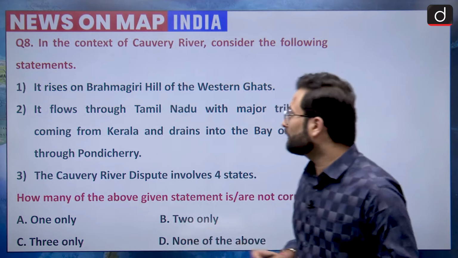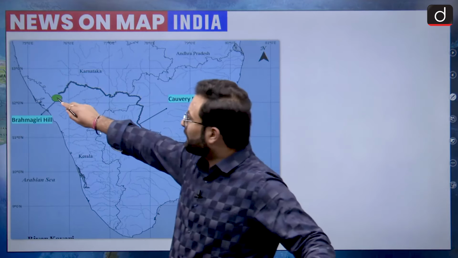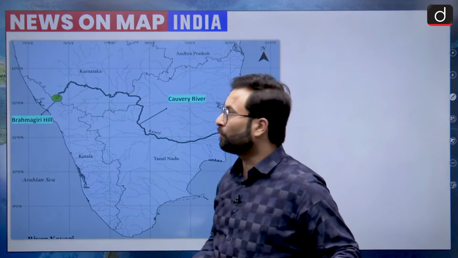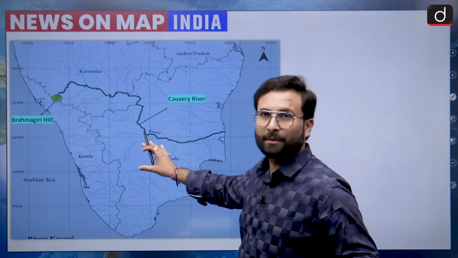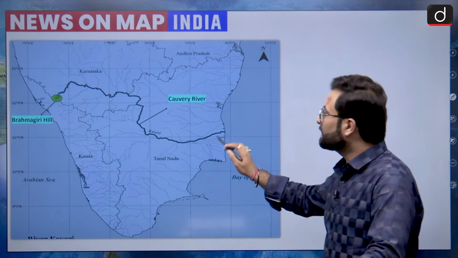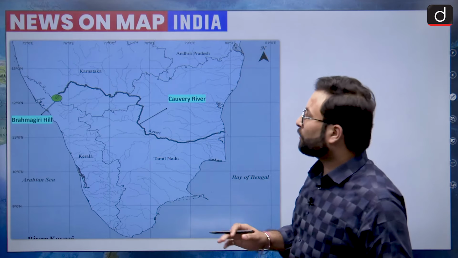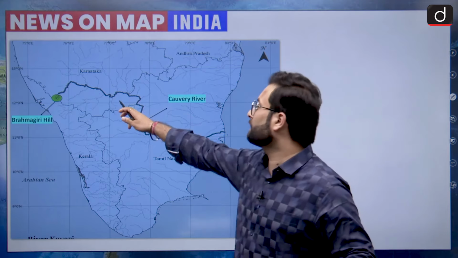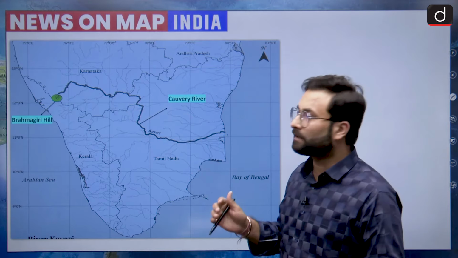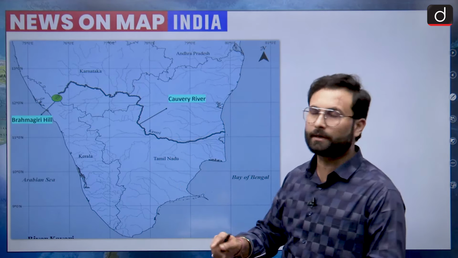Okay, so coming to the map, here you can see it originates from Brahmagiri hills in Karnataka in Western Ghats, you know that, and then from Karnataka it enters into Tamil Nadu, and then through Pondicherry area it enters the Bay of Bengal. Okay, so when we are talking about the river course, it is basically in the Karnataka, Tamil Nadu and Pondicherry, but when we are talking about the dispute, it is between the three states, that is Karnataka, Kerala and Tamil Nadu, and one union territory, that is Pondicherry.